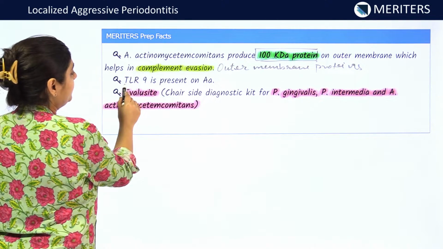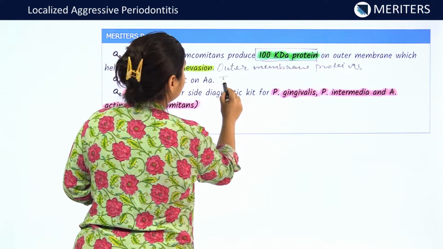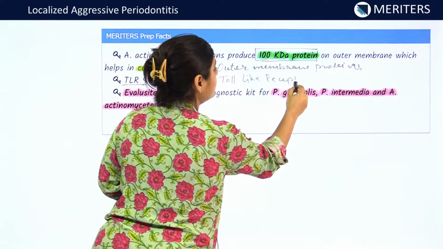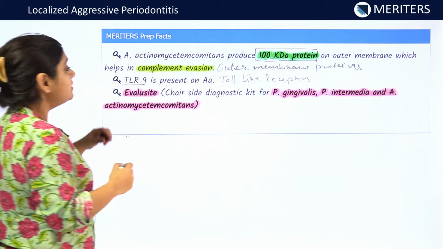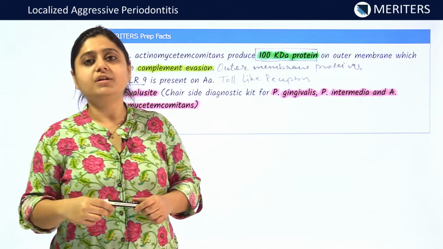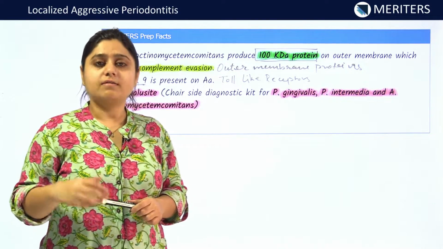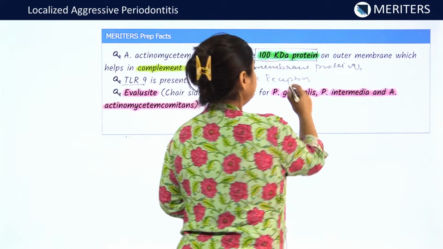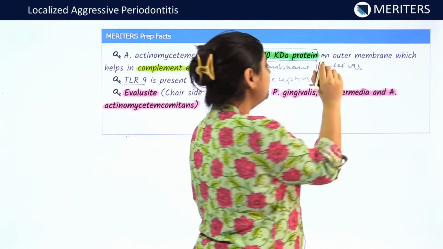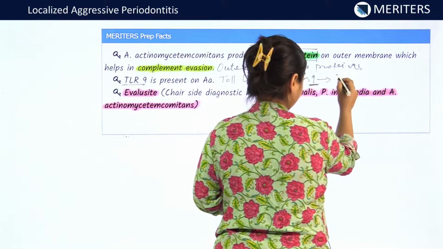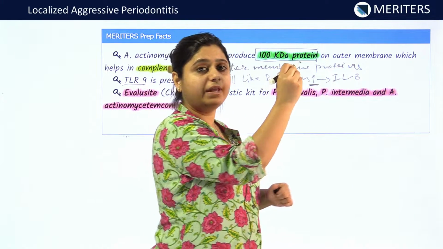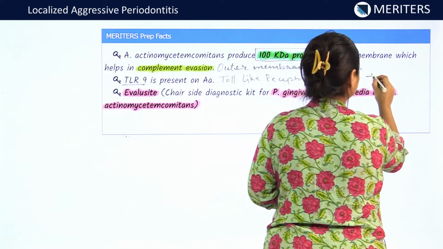Now, TLR9, what is TLR9? TLR9 are the toll-like receptors. These toll-like receptors are present on AA, and they are responsible for increased production of interleukin 8 in the host, which is responsible for the bone destruction. Thus, toll-like receptor 9 is responsible for the production of interleukin 8, which is a cytokine, and this interleukin 8 is responsible for bone resorption.